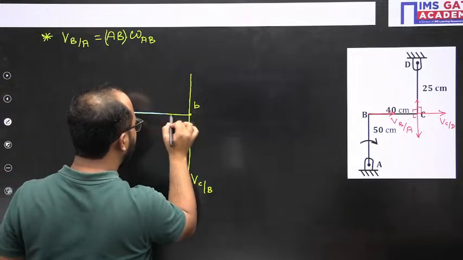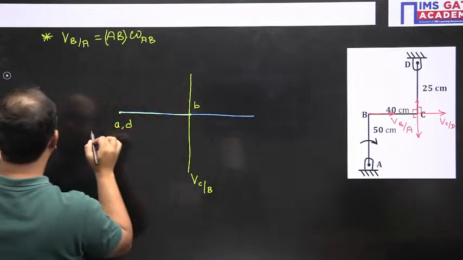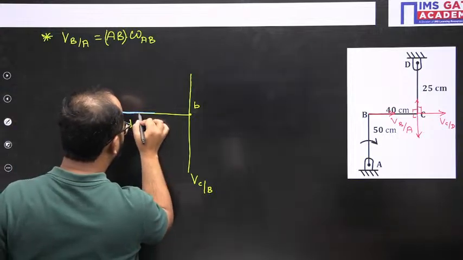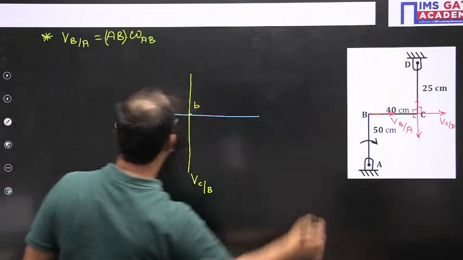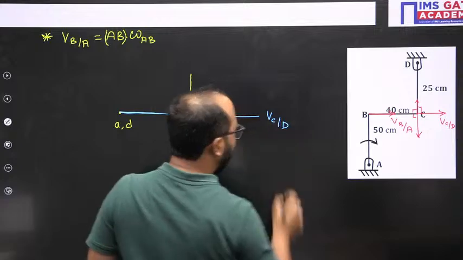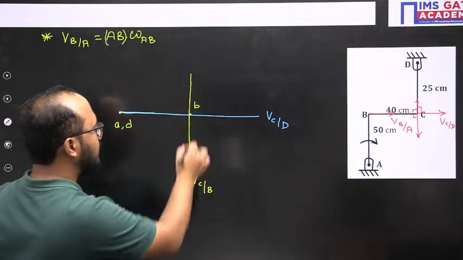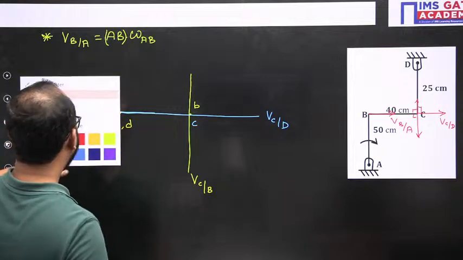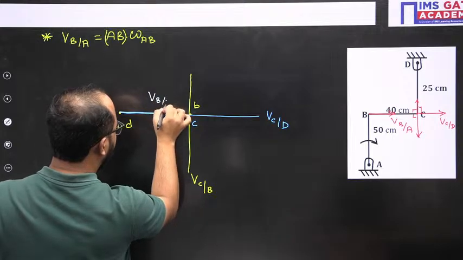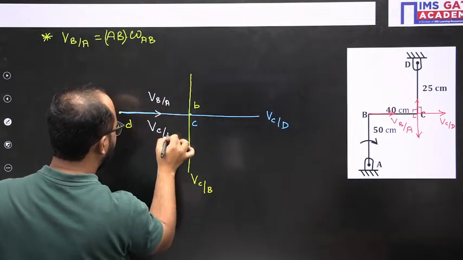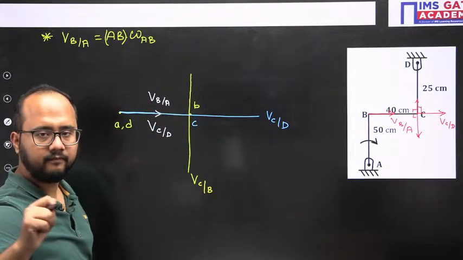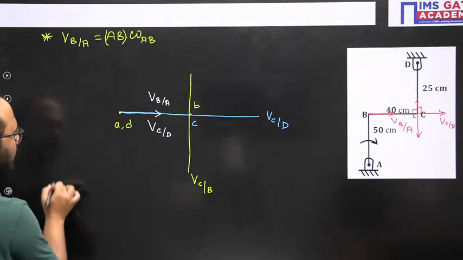Obviously it will coincide with B with respect to A. So this is the velocity of C with respect to D. Now where both the lines intersect, that point becomes C. So now you can easily understand, this is the velocity vector of B with respect to A, and the velocity vector of C with respect to D. Both values are going to be equal, as B and C are coinciding. Now see, this is our velocity diagram.